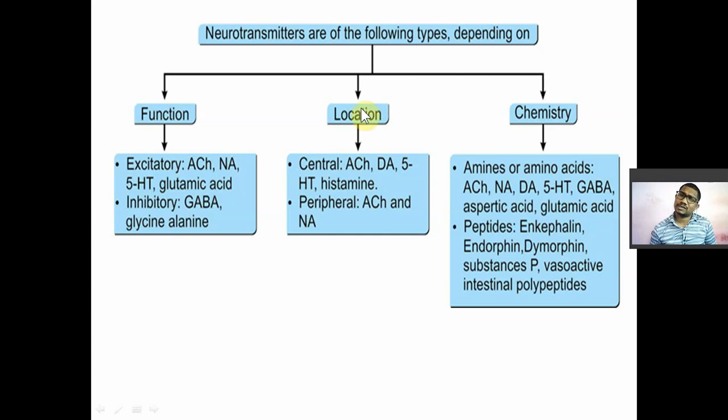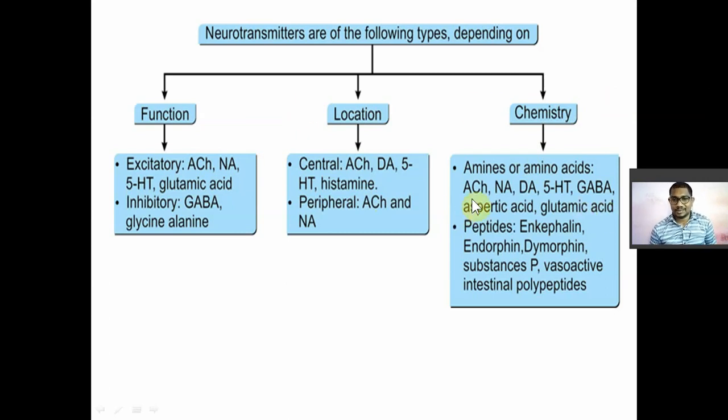Now depending upon the chemistry of these, they are classified into different types, whether they are amines in nature, whether they are amino acids in nature, whether they are a peptide or whether they are something else. So depending upon the chemistry, they are classified into amines or amino acids.